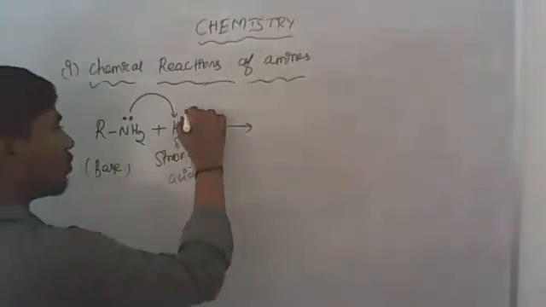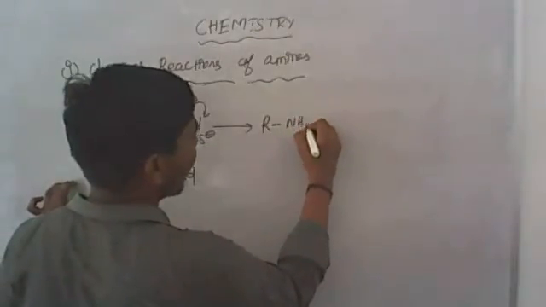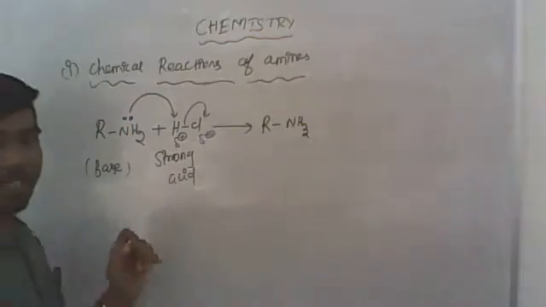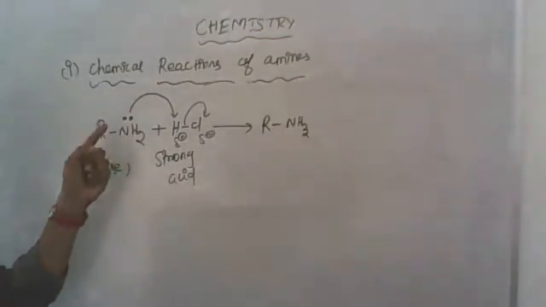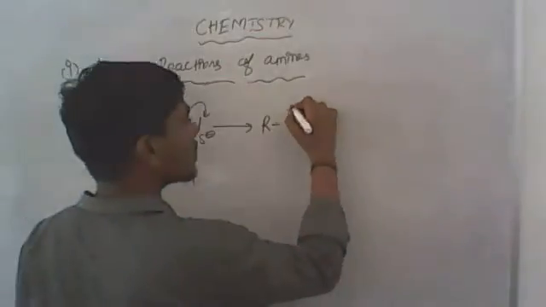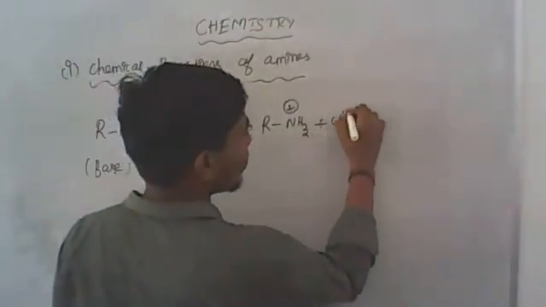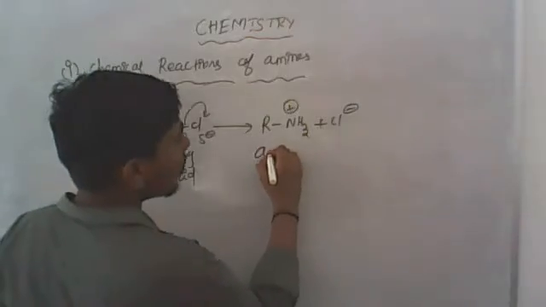Now the amine, the nucleophile, is going to donate the electron to the electron deficient species, H delta positive. Now the electron moves towards here. Then what do we get? R NH3. It already had 2 hydrogens, and one more hydrogen means NH3. The nitrogen donates its lone pair of electrons, so it lost its electron and becomes positively charged, plus Cl minus ions. So this is known as an ammonium salt. It forms the ammonium salt.